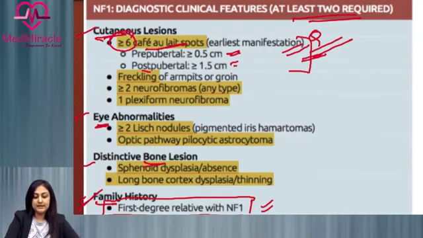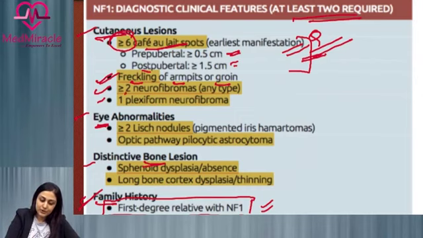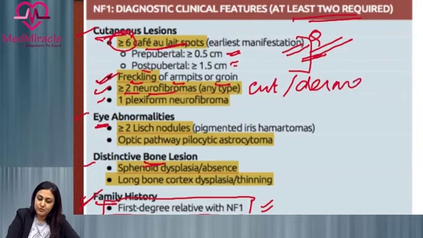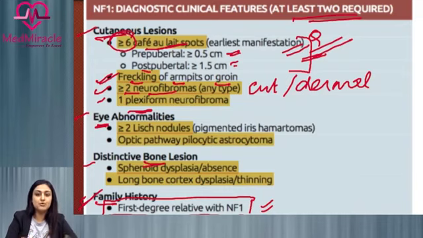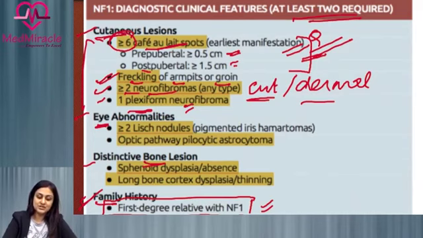The next cutaneous marker is freckling, which can occur either in the armpits or the inguinal region or groin. Next 2 lesions are the neurofibromas, from which the name is derived. So either there are more than or equal to 2 neurofibromas, which are either cutaneous or dermal neurofibromas, or there is one plexiform neurofibroma, which occurs in a plexus, such as the lumbosacral plexus or brachial plexus. So one plexiform neurofibroma is enough, or we need 2 or more other neurofibromas, which can either be cutaneous or dermal neurofibromas. So these are the 4 cutaneous manifestations.